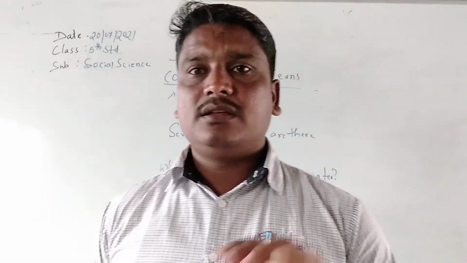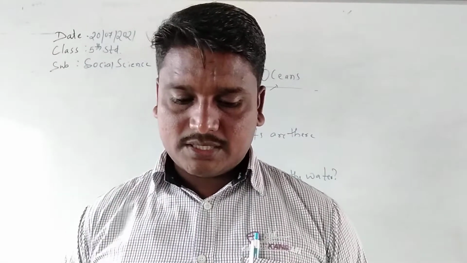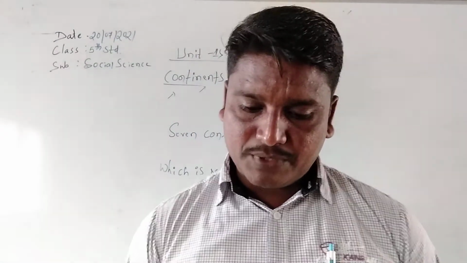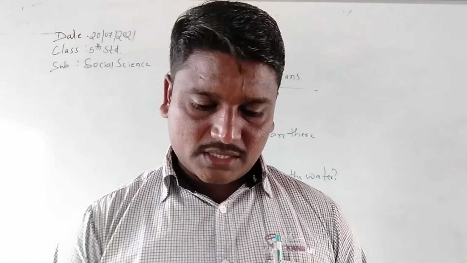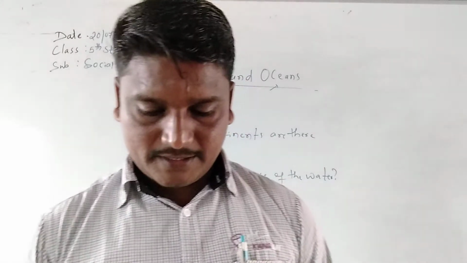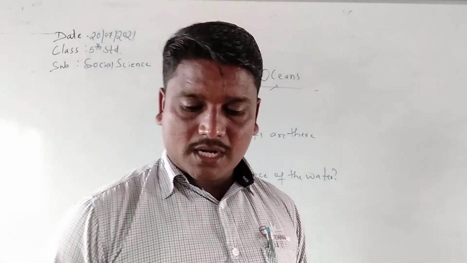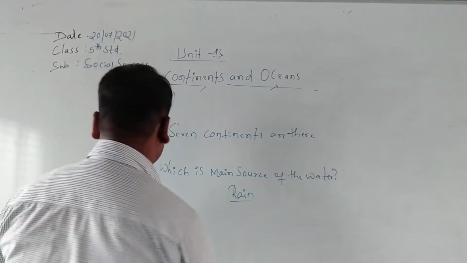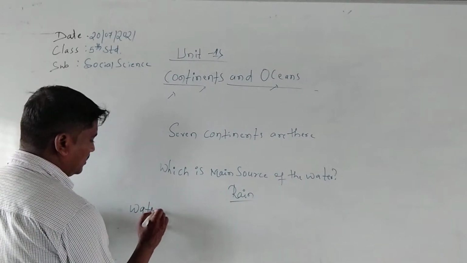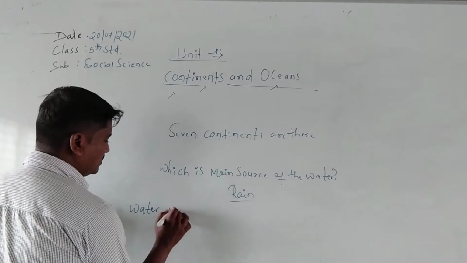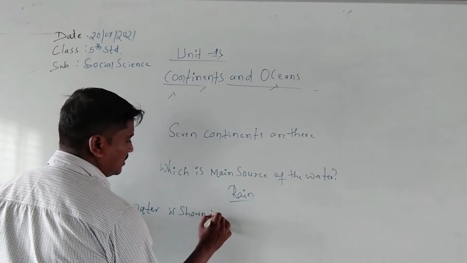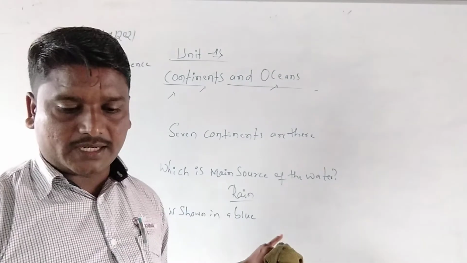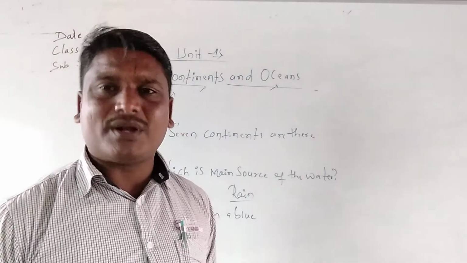In the previous class, we have learned that water on the earth is shown in blue color, while the land is shown in green or brown.